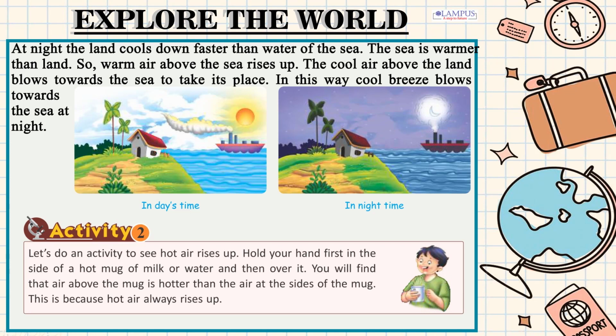Activity 2. Let's do an activity to see hot air rises up. Hold your hand first in the side of a hot mug of milk or water and then over it. You will find that air above the mug is hotter than the air at the sides of the mug. This is because hot air always rises up.